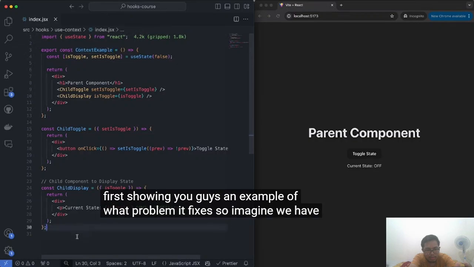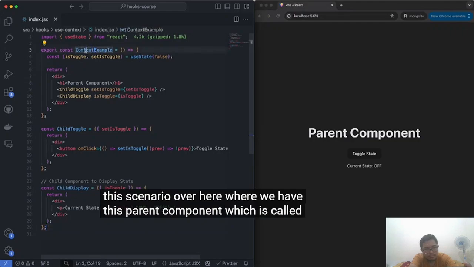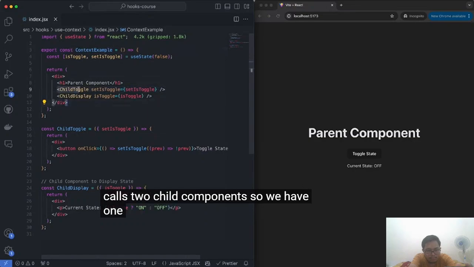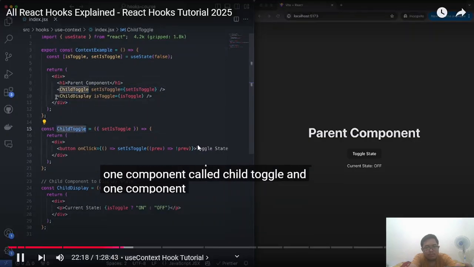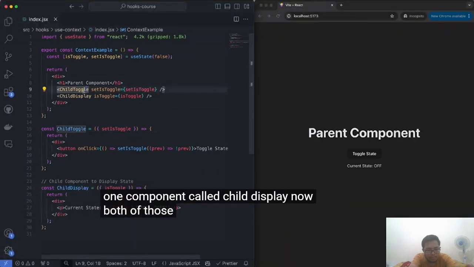So imagine we have this scenario over here where we have this parent component, which is called the context example. And inside of it, it calls 2 child components. So we have one component called ChildToggle and one component called ChildDisplay. Now, both of those components do different things.